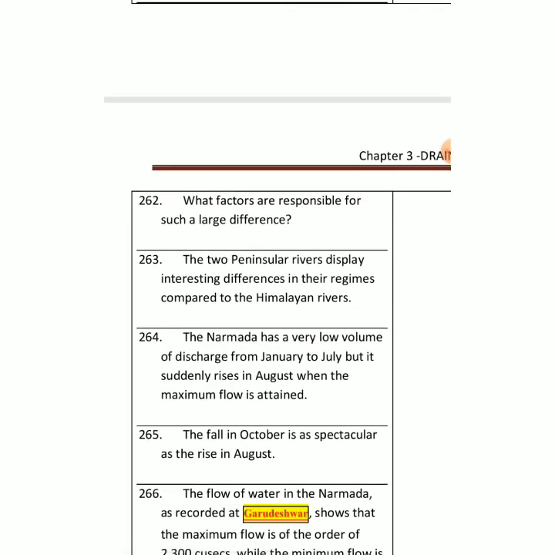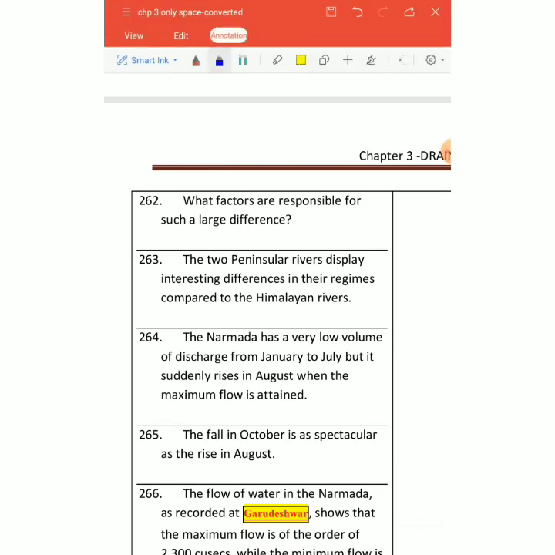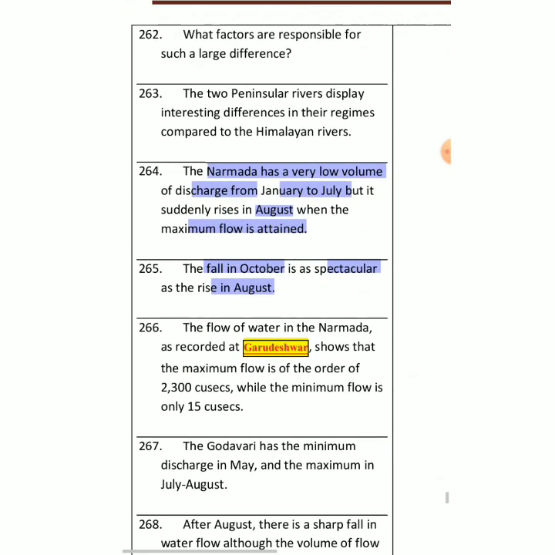Then we have the factors responsible for more discharge and less discharge of water. We have mainly two peninsular rivers that display a very good difference in this region compared to Himalayan rivers. Narmada has a very low volume of discharge from January to July, but suddenly in August, when water is attained, it has more. And it falls in October because again there is a monsoon shortage in October, then again rises in August. Okay, so these are some exceptions which you come across, right?